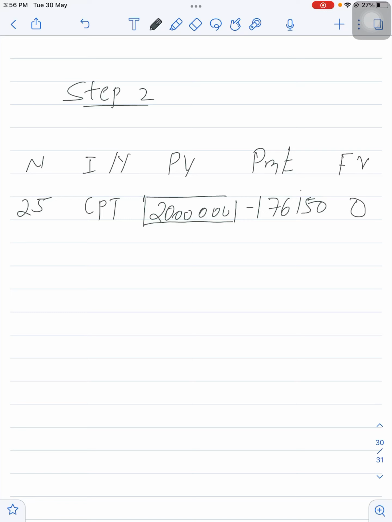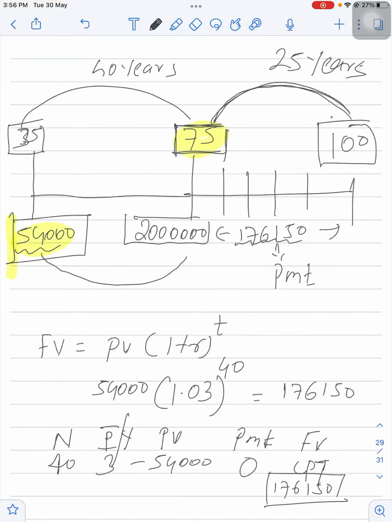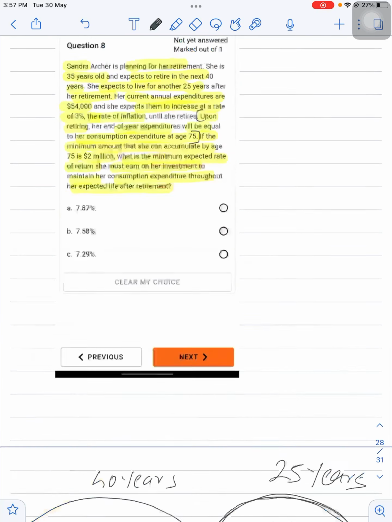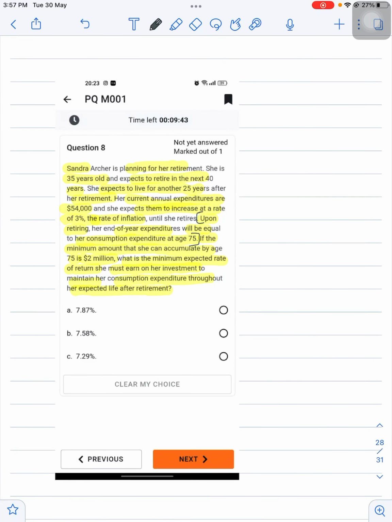So when you do this calculation, you will get the answer 7.29 percent. So if you have 2 million with you at the age of 75 and you need 1,76,150 every year, 2 million is your PV and this 1,76,150 is your PMT. You can compute I/Y, and you will get the answer 7.29. So out of the given options here, I can see 7.29 is option C. So this is the correct answer.